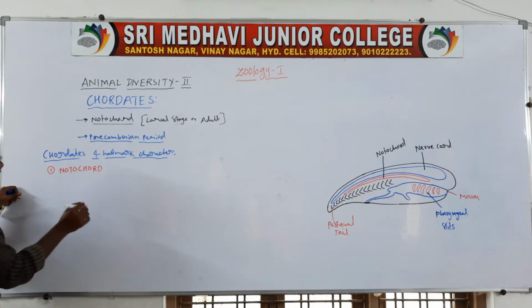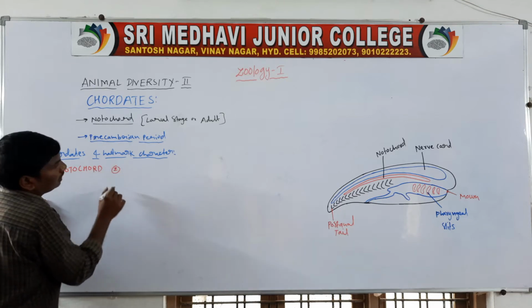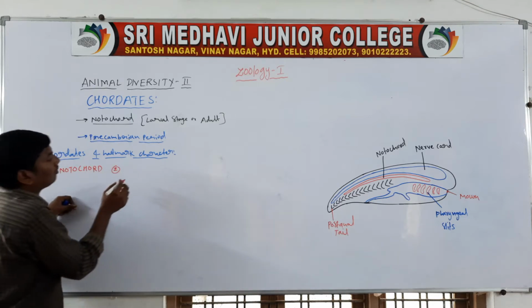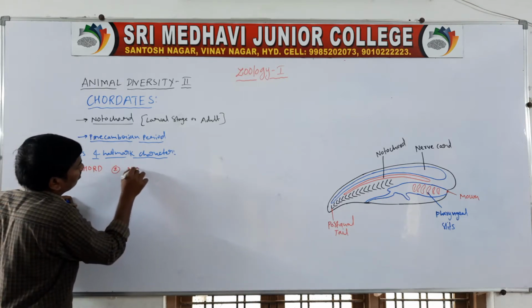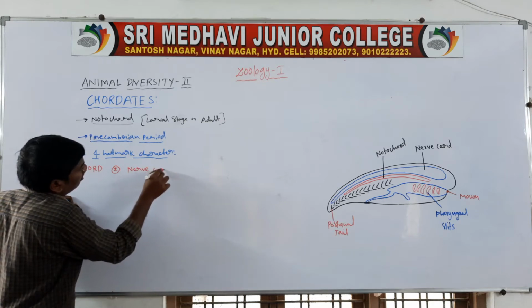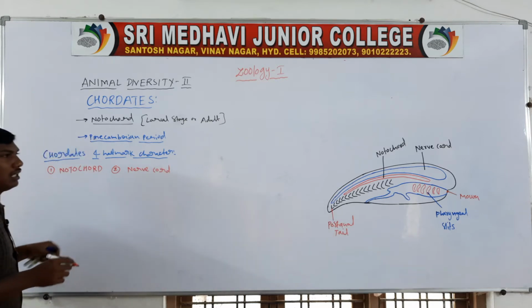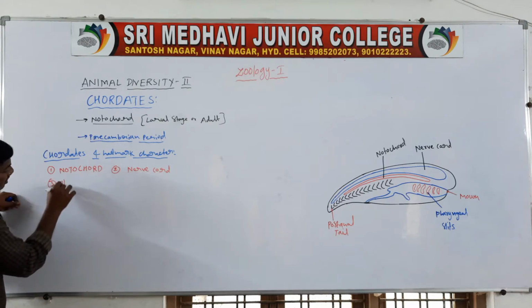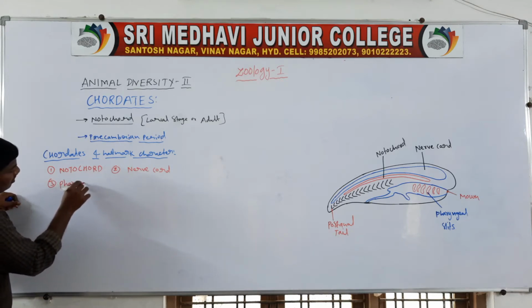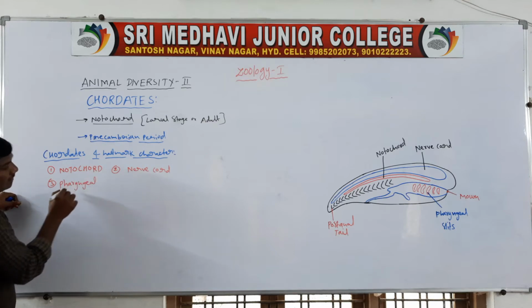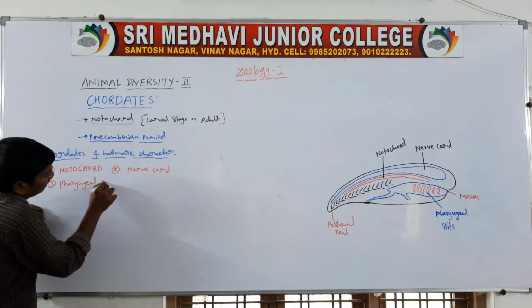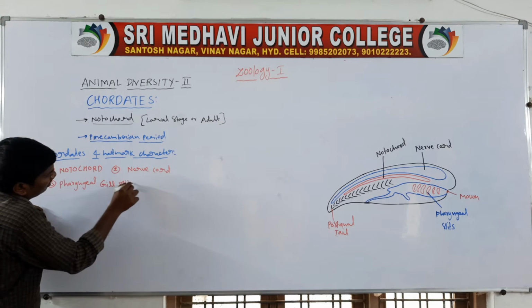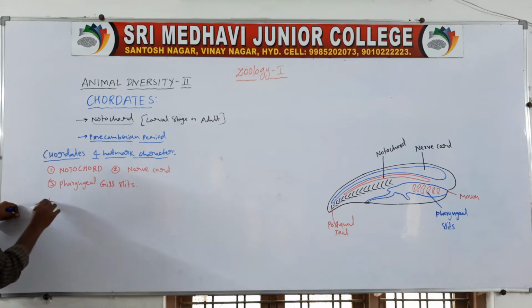First one, notochord. Second one, dorsal tubular nerve cord. Third one, pharyngeal gill slits. The fourth one, post-anal tail.